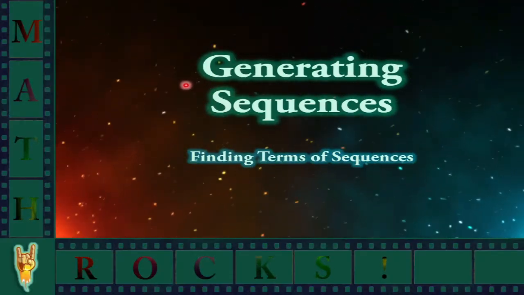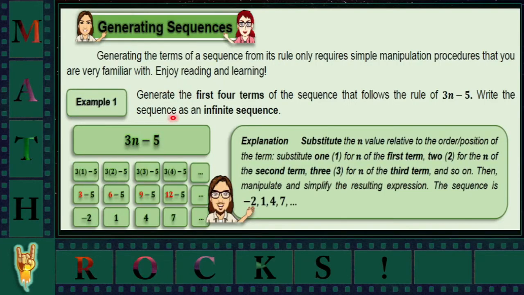Generating sequences. So here the main goal is to generate the terms of a sequence from its rule. So it only requires simple manipulation procedures that you are actually familiar with. So like for this example, you have to generate the first 4 terms of the sequence that follows the rule 3n minus 5. So the basic idea on how to deal with this kind of problem is to apply the substitution property.